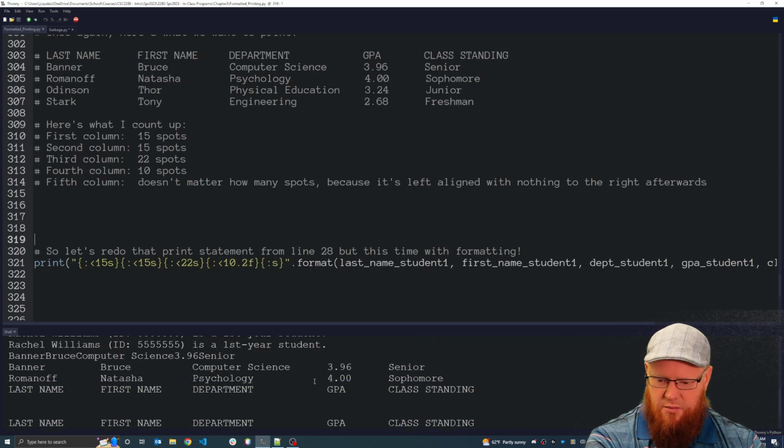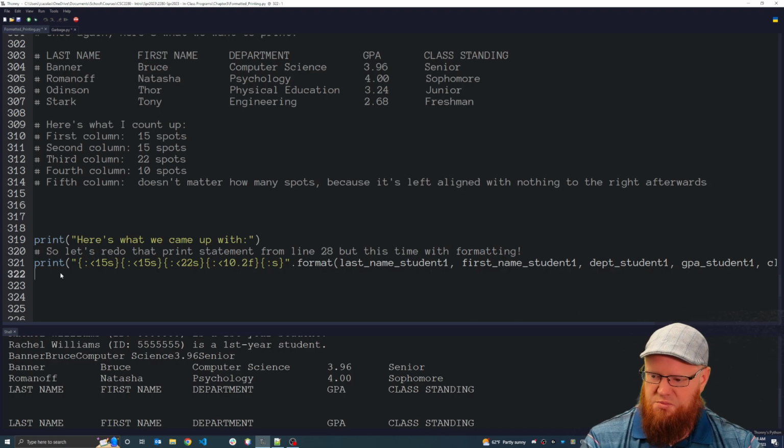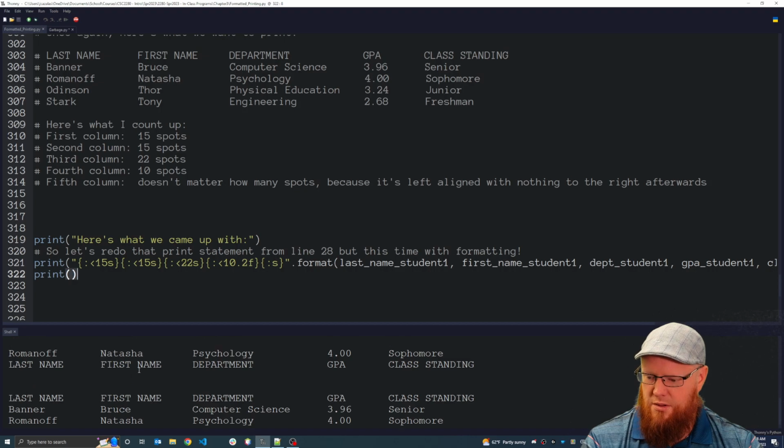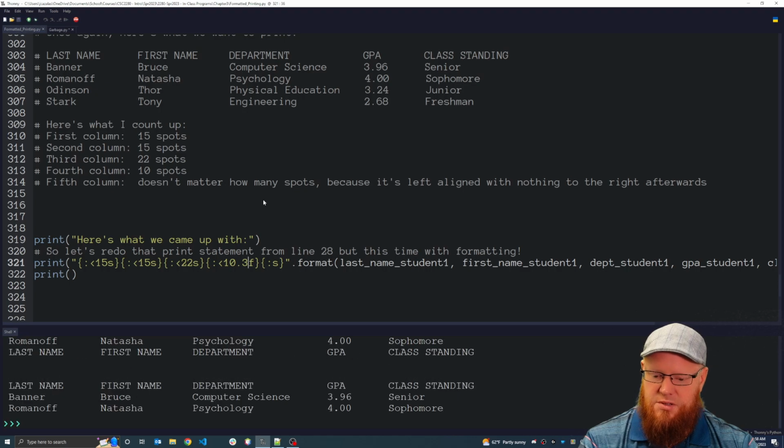Where am I at? I am right here. This is what we did. Let me put a print statement once again before. Here's what we came up with. And let's put a print statement afterwards. Here's what we came up with, and this is the result. Well, if I had made this 0.3, check that out. 0.3f, look at what happens.